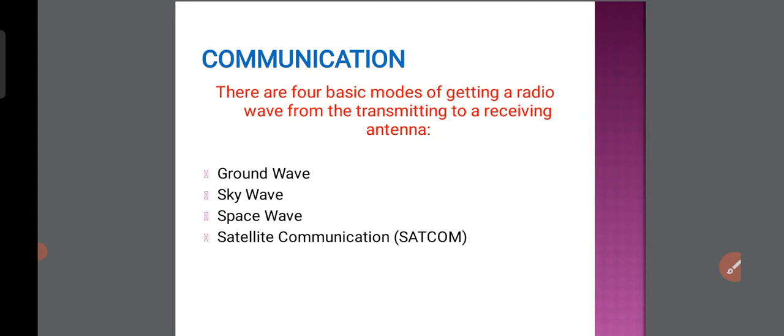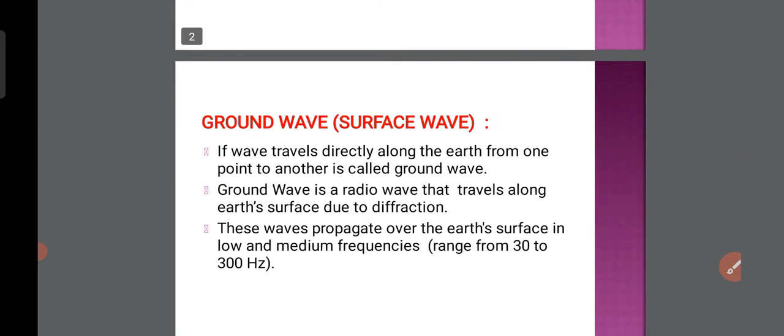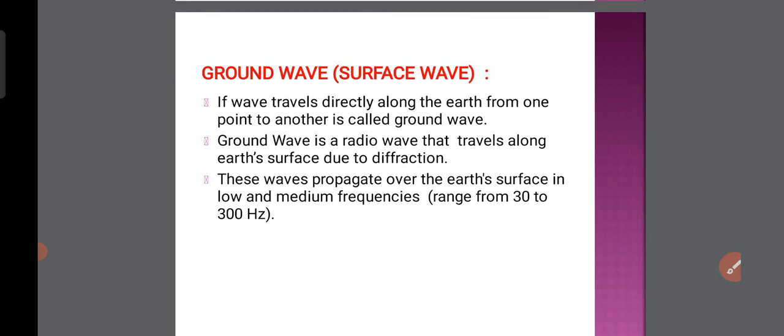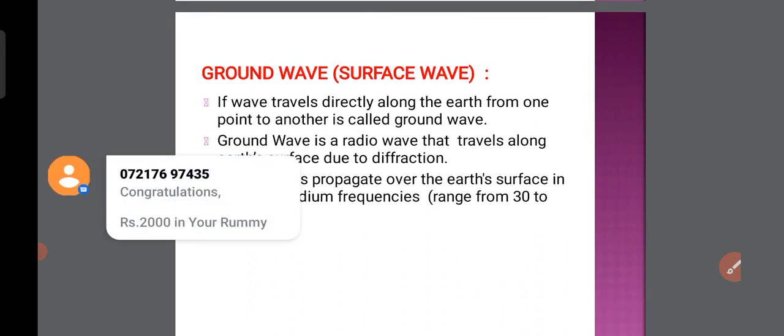But in your syllabus they gave only three important modes. First one is the ground wave, second one is the sky wave, and third one is the space wave. So we have to discuss one by one. First, we will discuss the ground wave. Ground wave is also called a surface wave.